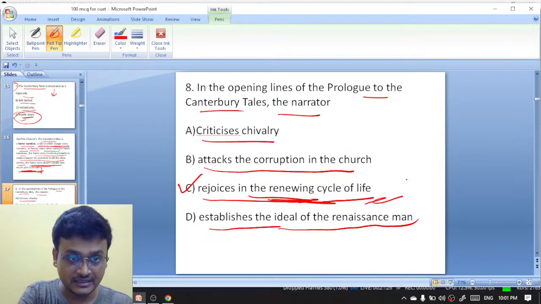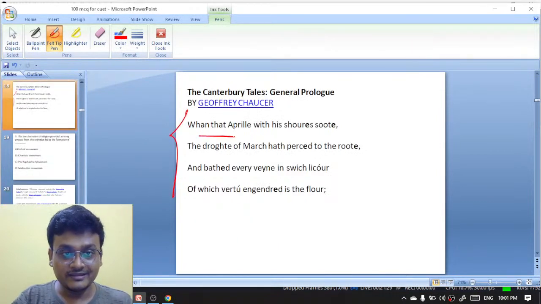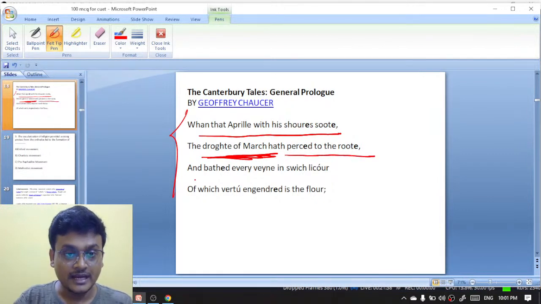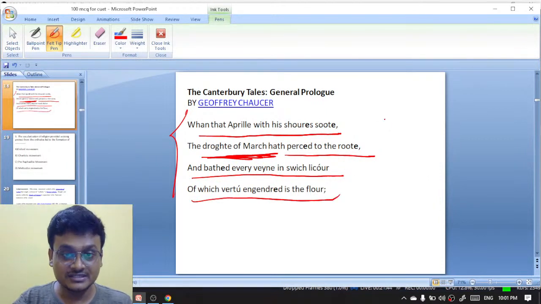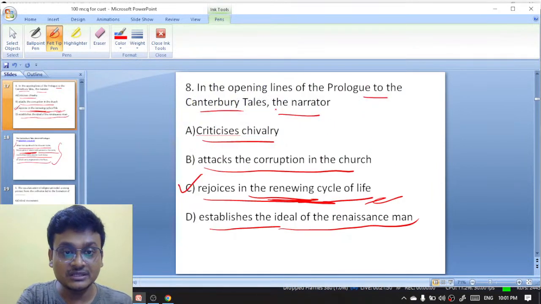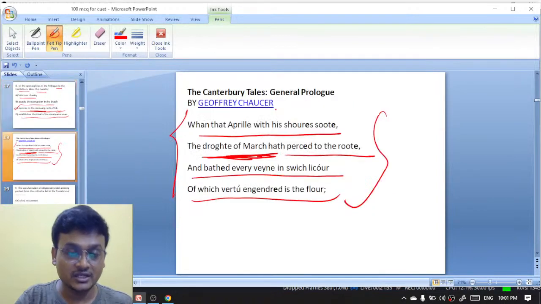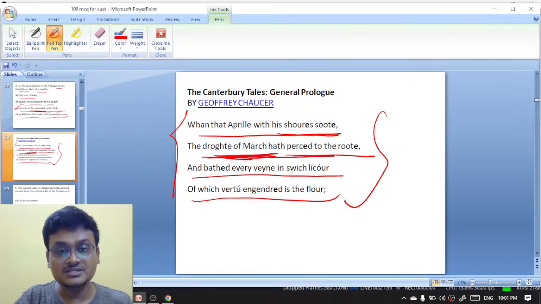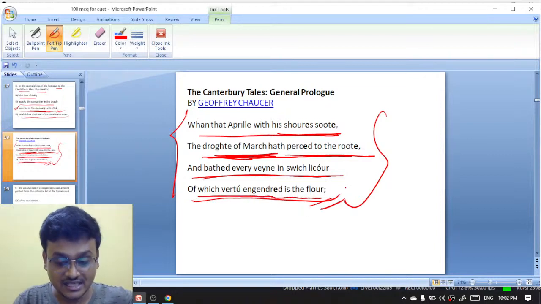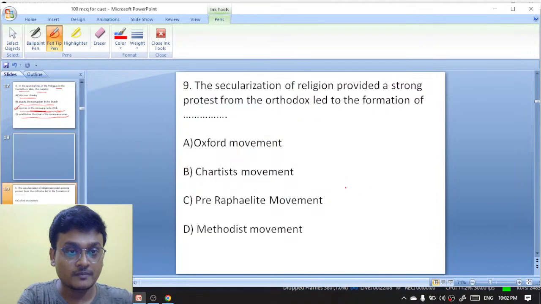And you see here the lines: When that April with its sweet showers the drought of March has pierced to the root, and bathed every vein in sweet liquor, of which virtue engendered is the flower. So these are the opening lines of the general prologue to the Canterbury Tales, where he is rejoicing in the renewing cycle of life.